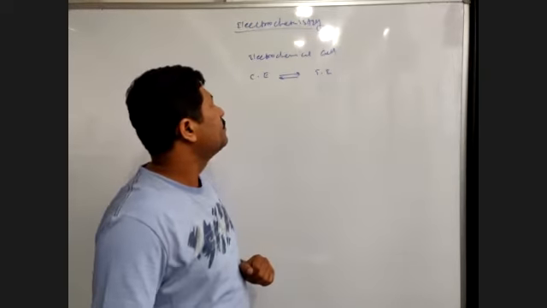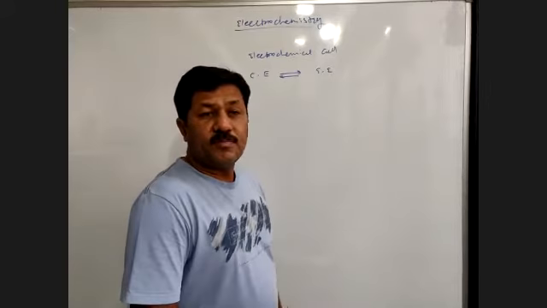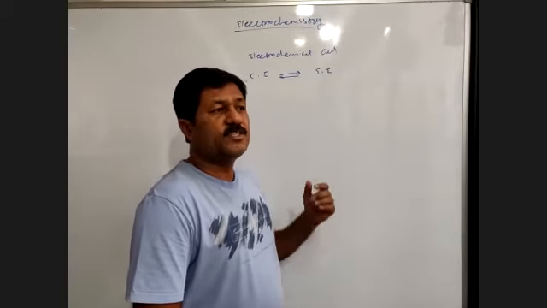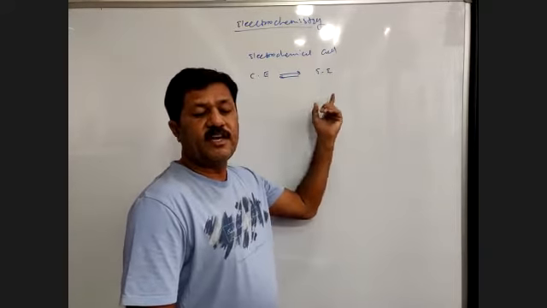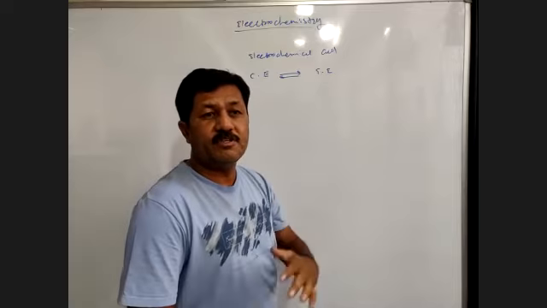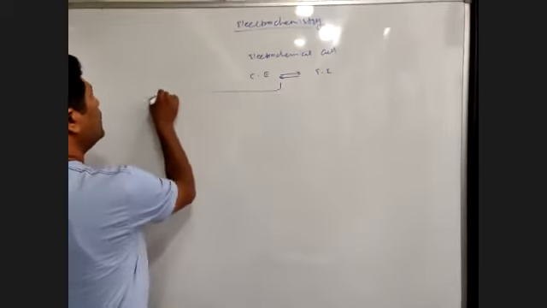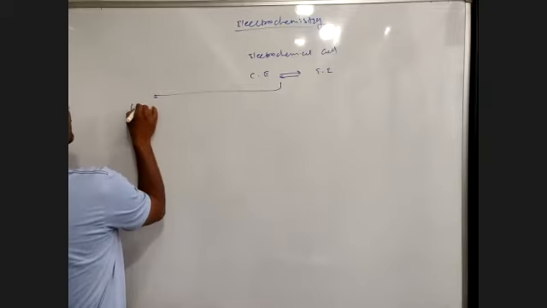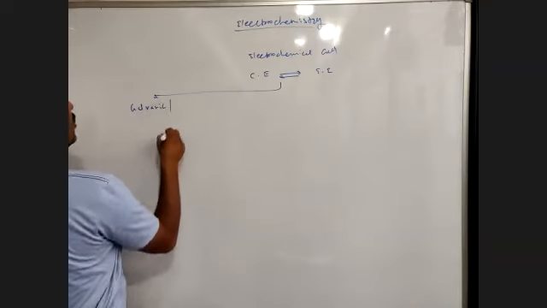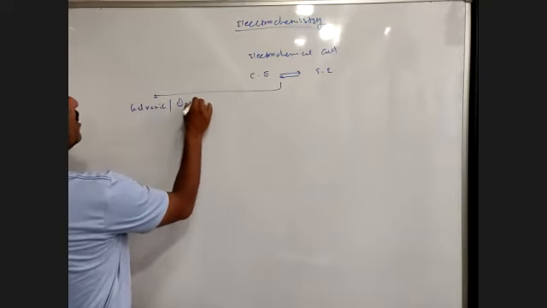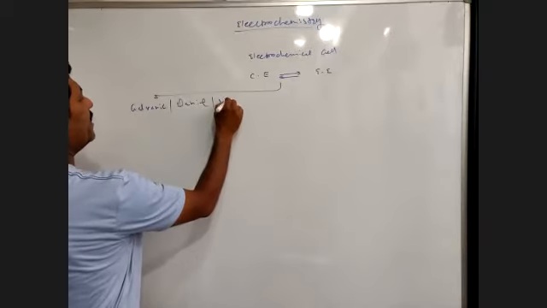Now, when we talk about the electrochemical cell, it is the device which converts chemical energy to electrical one and electrical energy to chemical one. But broadly in chemistry, this electrochemical cell is divided into two categories. So, number one category is, you can say, the galvanic cell, or you can say the Daniel cell, or you can say the voltaic cell.